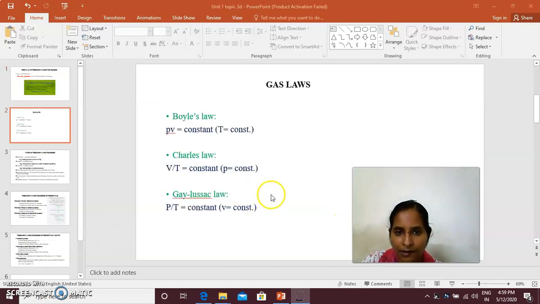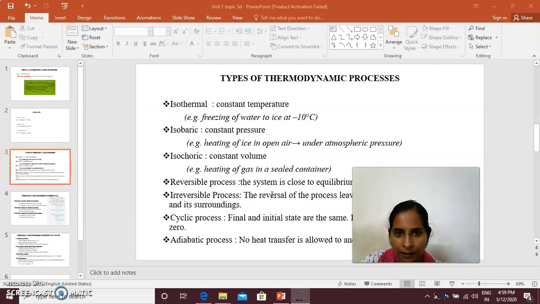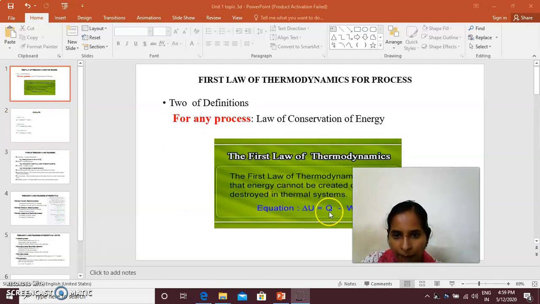If a process has happened, then the heat supplied and the corresponding conversion to work done, the difference between that heat supplied and the work given by the system will be stored in the system as dU, that is, change in internal energy.